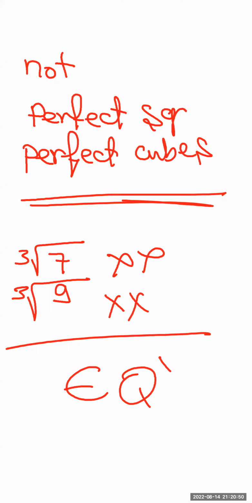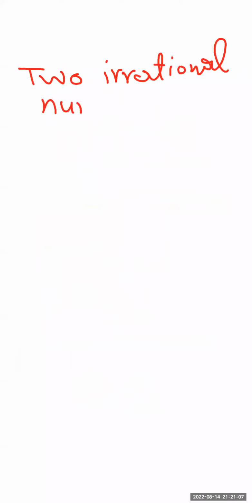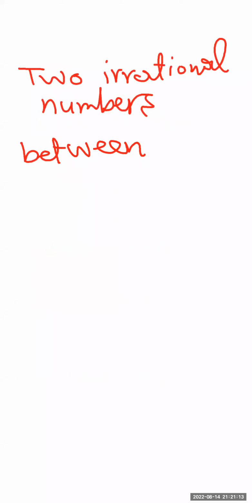So now, guys, if my question is, write down two irrational numbers between 4 and 9.